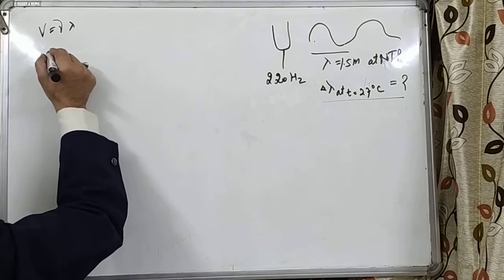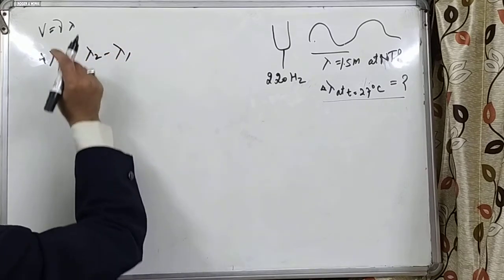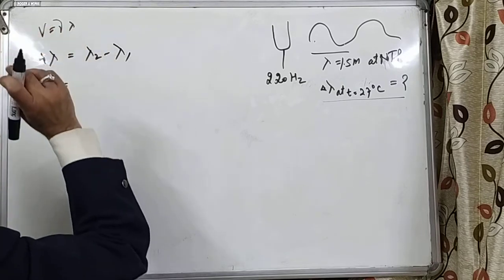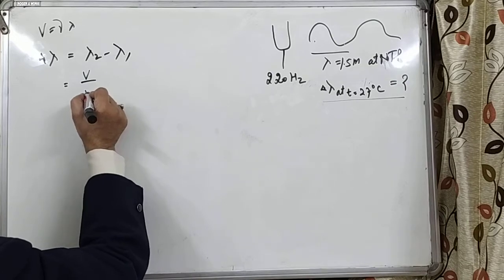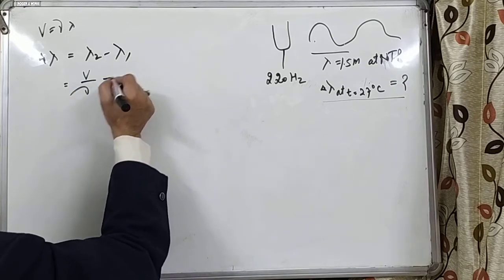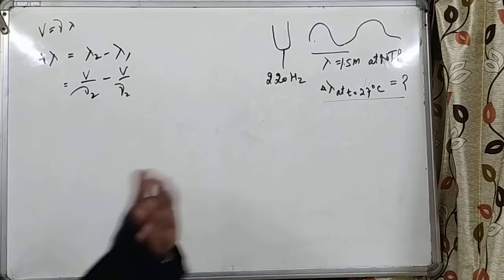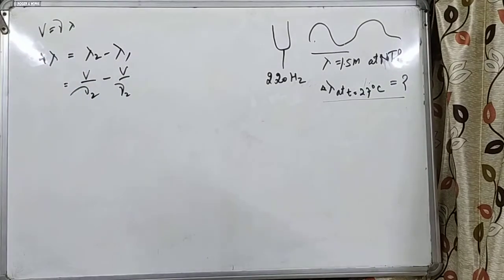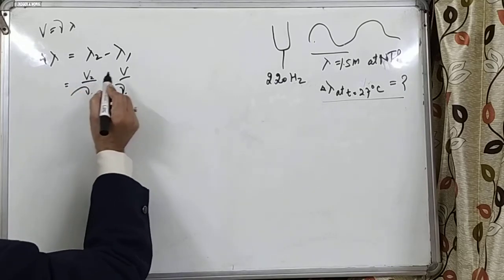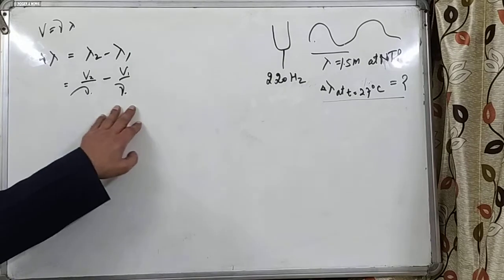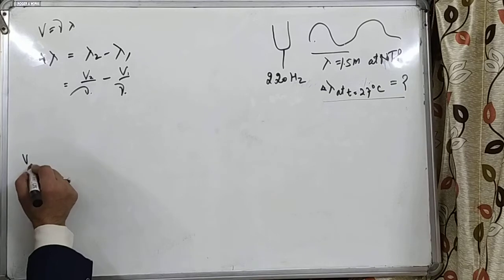Change in wavelength is lambda 2 minus lambda 1, and lambda is V upon frequency, so velocity upon frequency minus velocity upon frequency. Frequency will be unchanged. With increase in temperature, frequency is unchanged. So this is the same frequency, but velocity will be changed, velocity 2 and velocity 1.